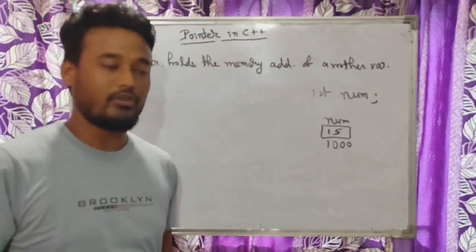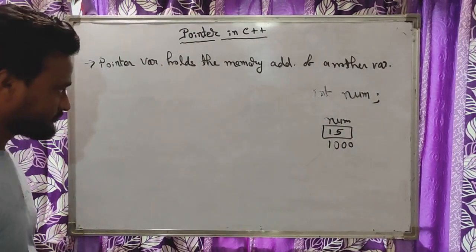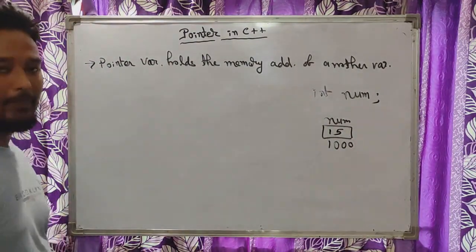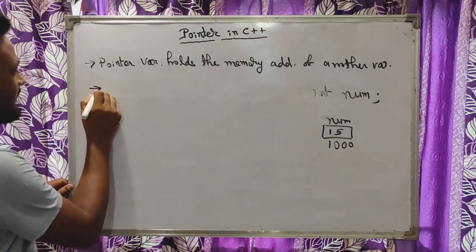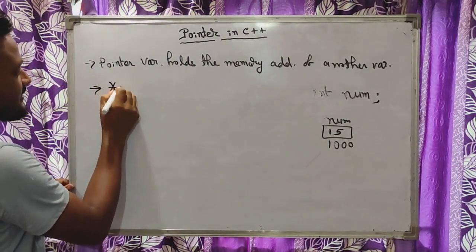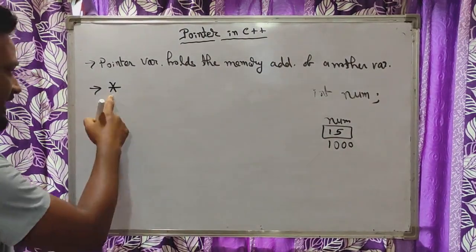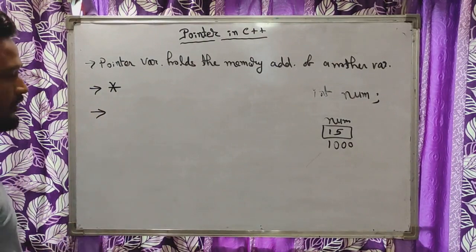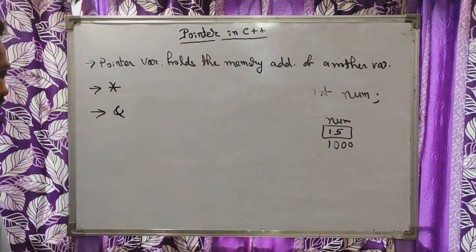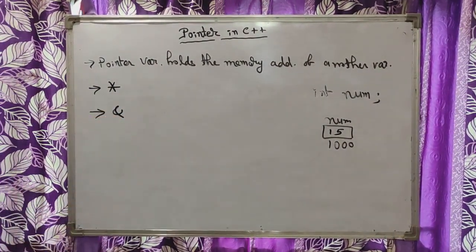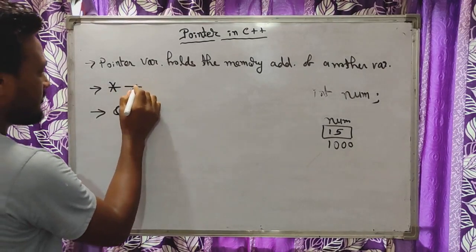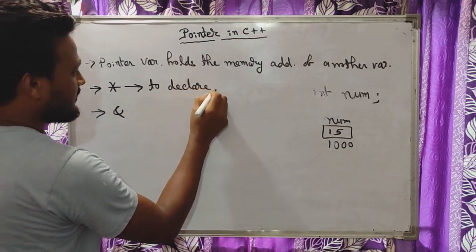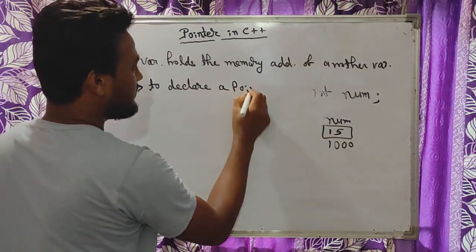You do not have to worry about this. Now in pointers we are going to use two special operators. The first one is the asterisk, which has two purposes. The second operator is the ampersand. This asterisk we use to declare a pointer variable.